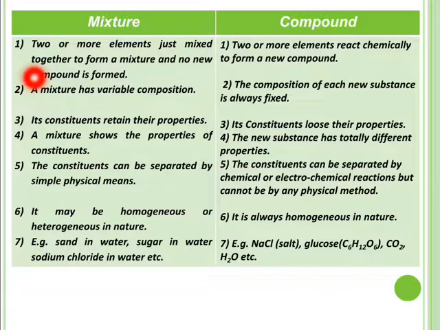A mixture has variable composition of its components, but in a compound, the composition of each new substance is always fixed. Like in formation of one molecule of water, two atoms of hydrogen and one atom of oxygen always react. In a mixture, the constituents retain their properties, but in a compound, its constituents lose their properties.